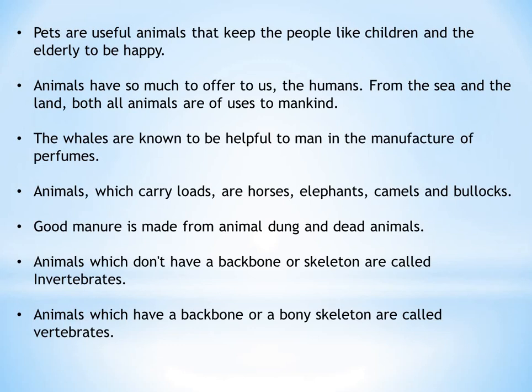Good manure is made from animal dung and dead animals. So by the animal dung and dead animals, good manure is created and the manure is used for the plantation of trees. Animals which do not have a backbone or skeleton are called invertebrates. Means they do not have a body structure, that is called invertebrates. And those who have a backbone or a bony skeleton or a spinal cord are known as vertebrates. Just as we did in the last chapter.